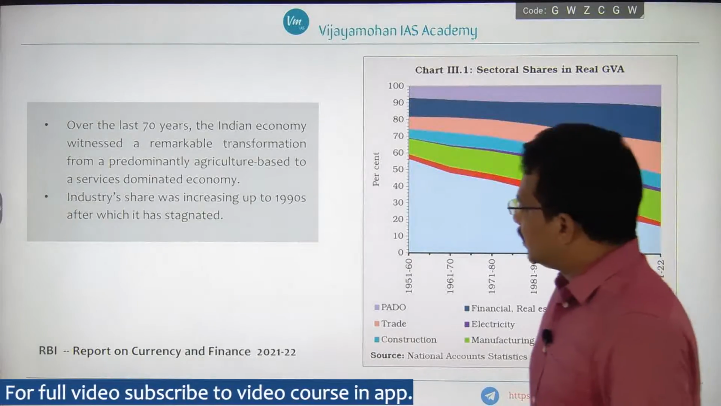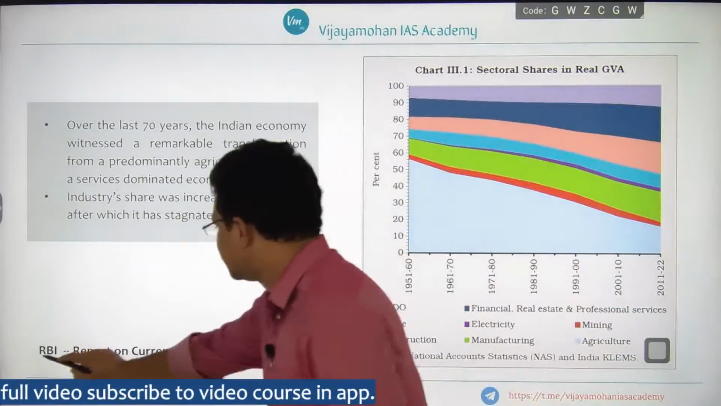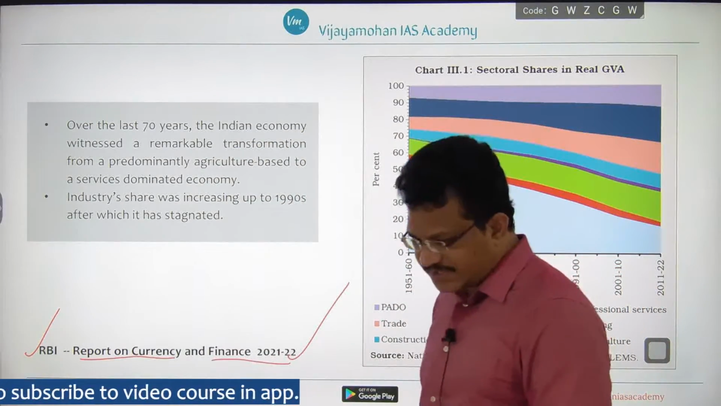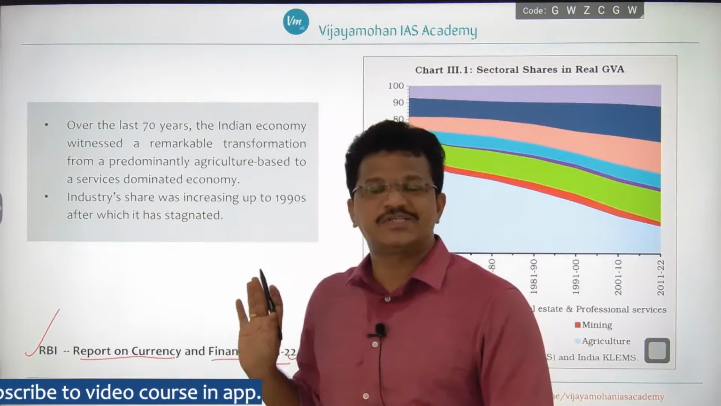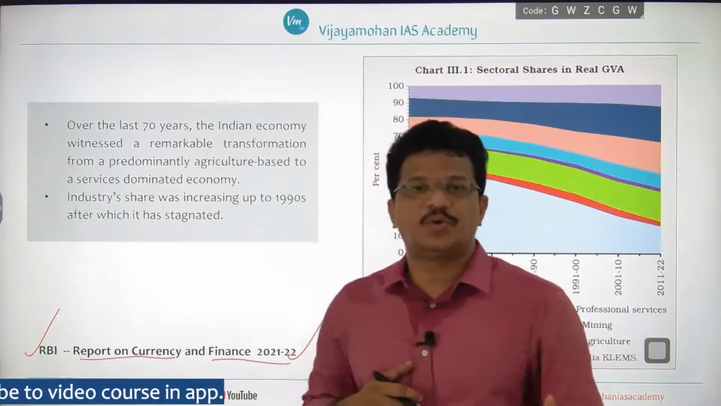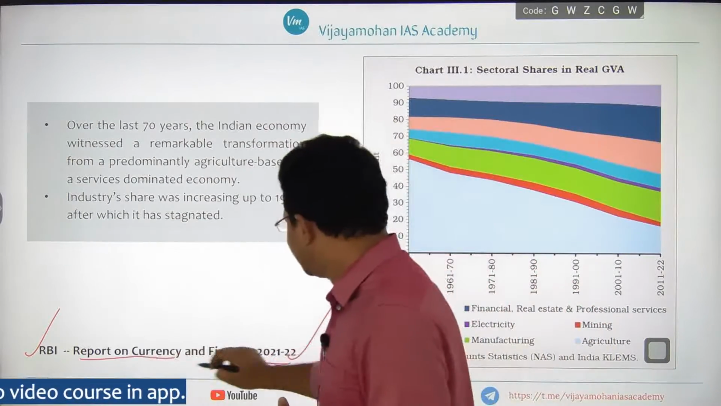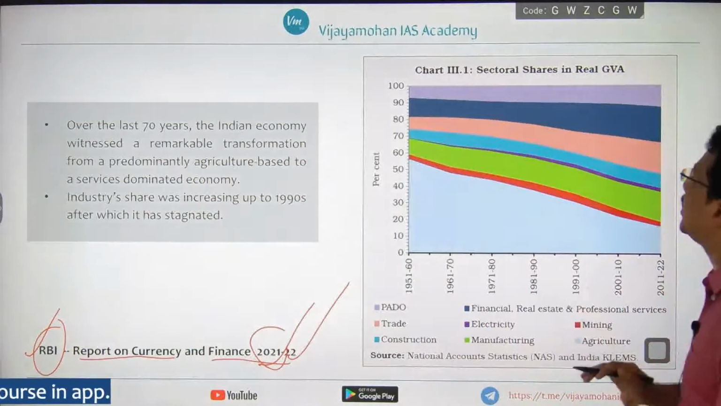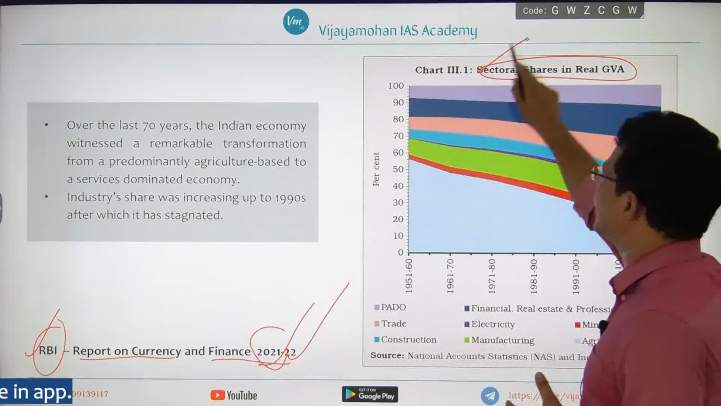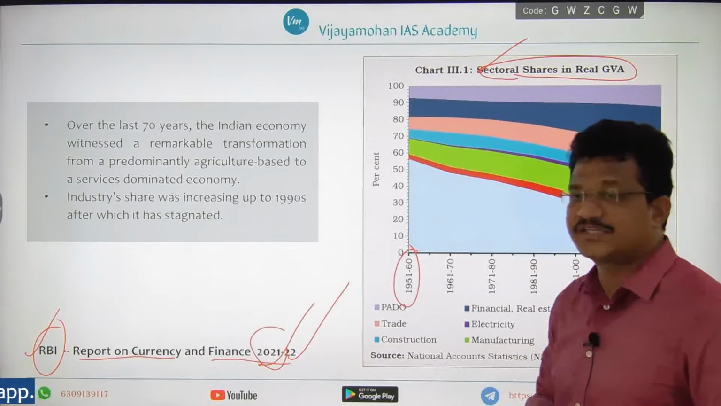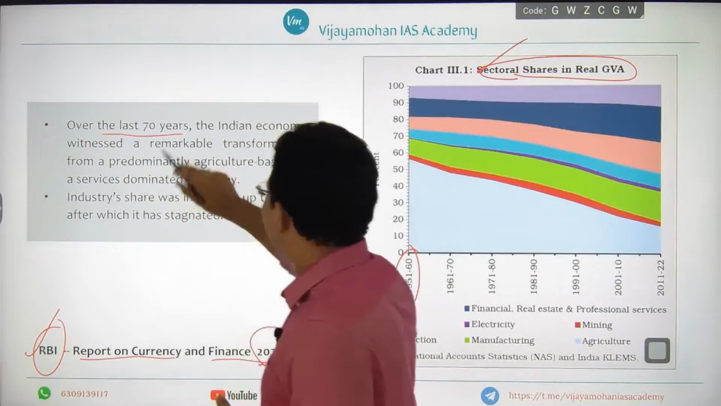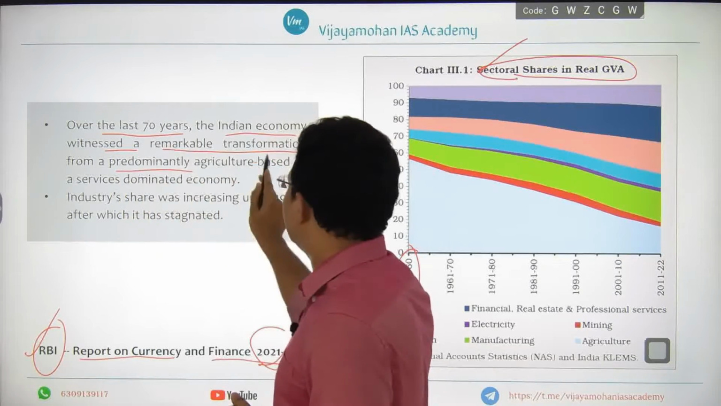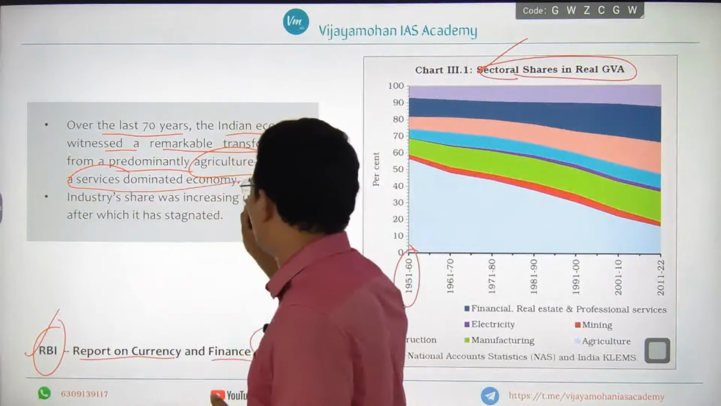Now I will show you another report, which is the Reserve Bank of India's Report on Currency and Finance 2021-22. While you are writing answers in Group 1 Mains also, try to mention the source of the data you are getting it from, right? This was released in 2022 by the Reserve Bank of India. It also shows how sectoral shares in real GVA have changed since 1951-60. Over the last 70 years, the Indian economy witnessed a remarkable transformation from a predominantly agriculture-based to a services-dominated economy.